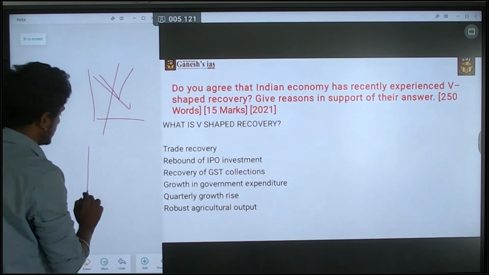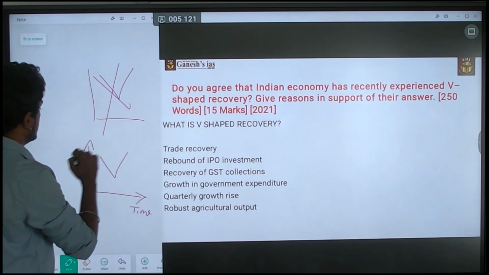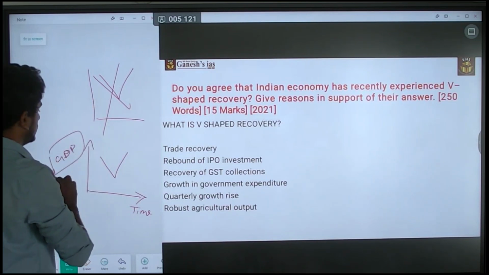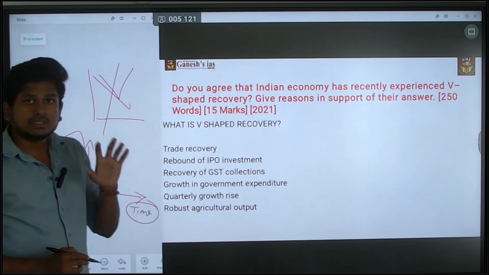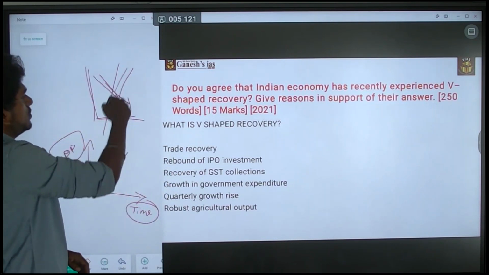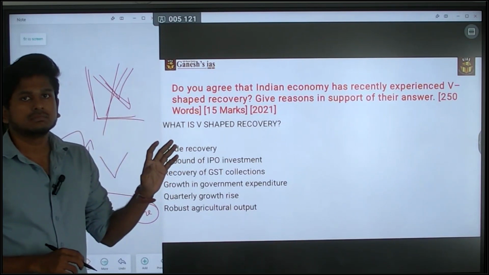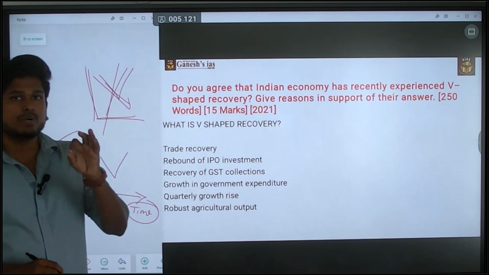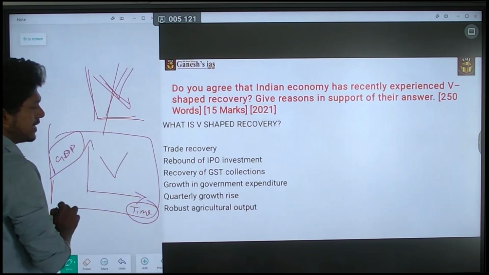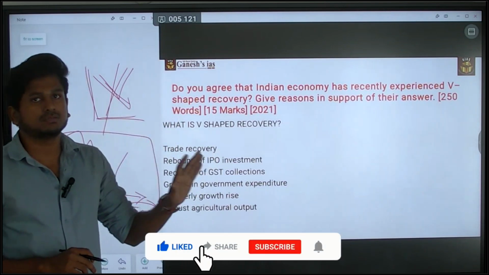You have to say that here you are measuring the time on the x-axis, and on the y-axis you are measuring the GDP. Okay, so this is the way you have to use it. If you just use it like that, they won't evaluate it or they won't consider it. That is the most important thing you have to do. So this is the way you have to plot this graph. So this is the V-shaped recovery. This should be the introduction.